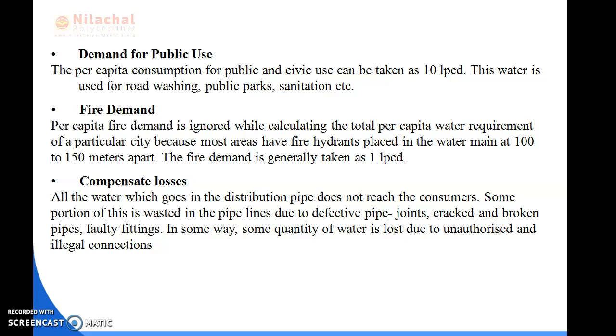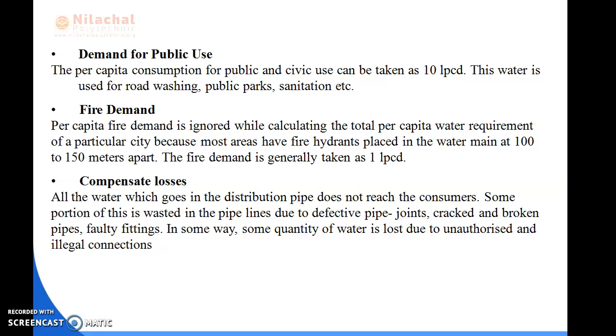You know everyone about how the fire occurs, how the fire breaks out in factories or any industrial purposes. So we can say that fire demand is generally 1 LPCD, and it mainly takes place in localities or industrial areas because it causes very serious damage to properties and sometimes takes people's lives. If fires are not properly controlled or extinguished in minimum possible time, they lead to serious damages and may burn cities or affect any type of people.